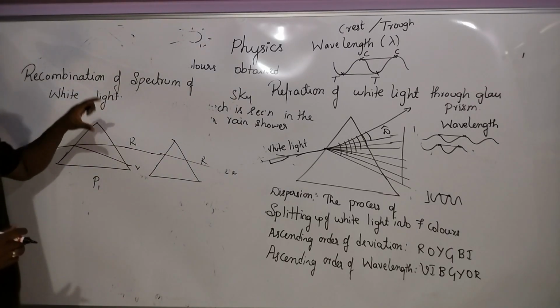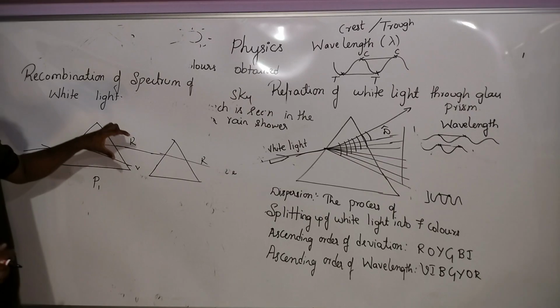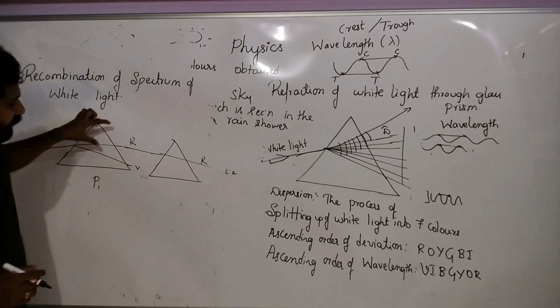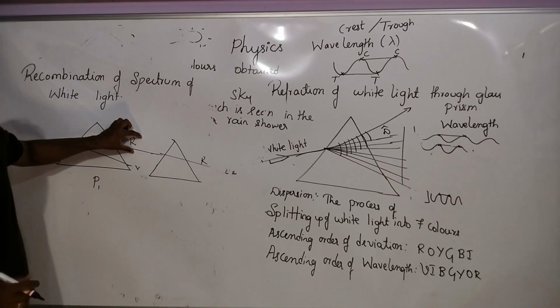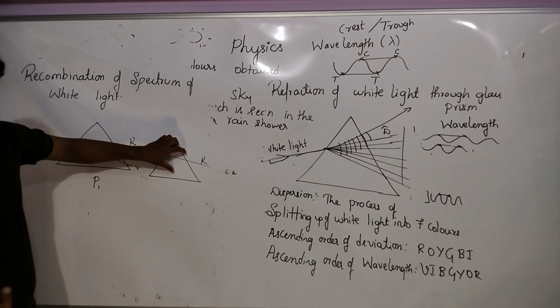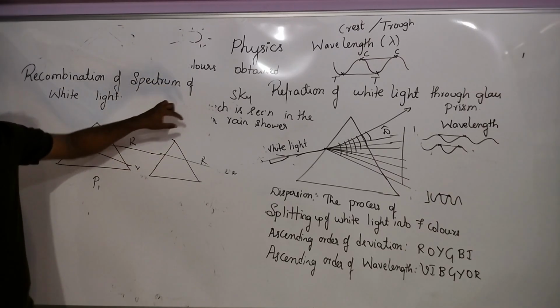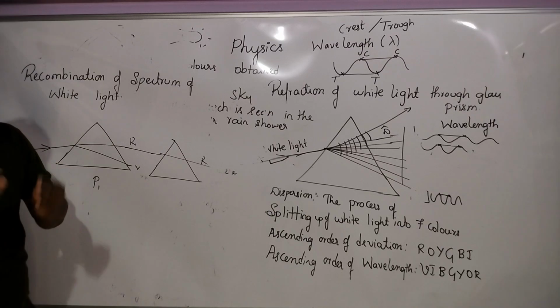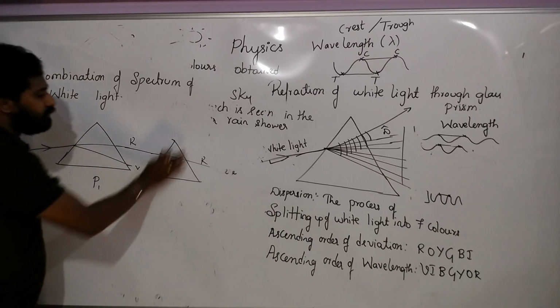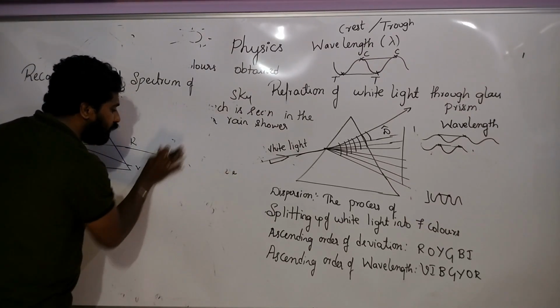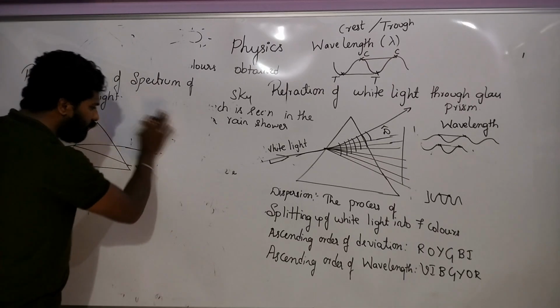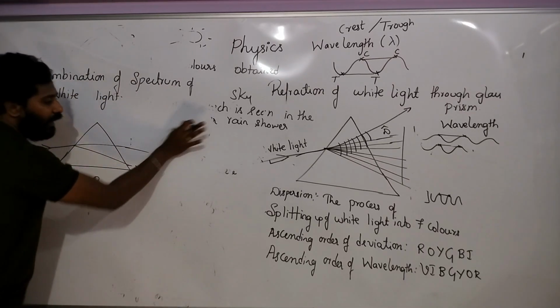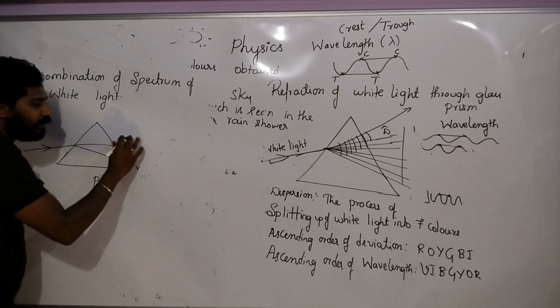So from this, what did he conclude? He concluded that whatever the red color, no other color is coming out of the prism, hence the prism is not producing any kind of colors. Then he took another prism and kept it in an inverted manner.